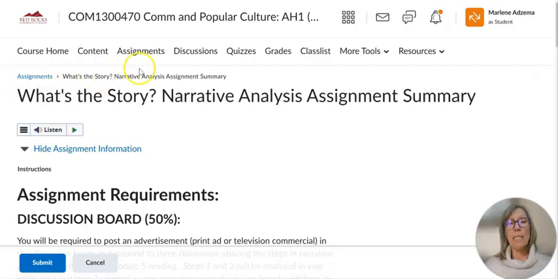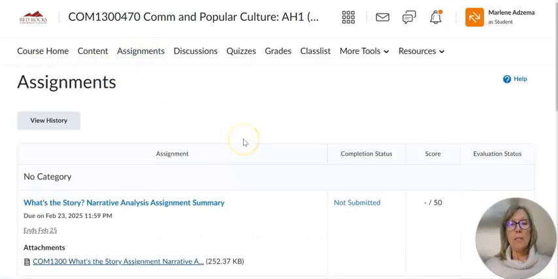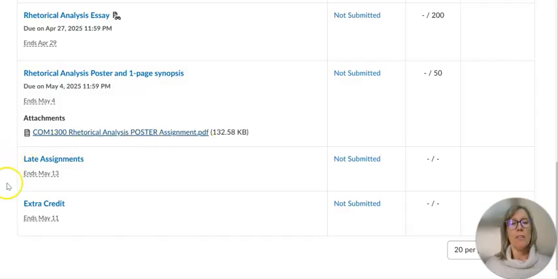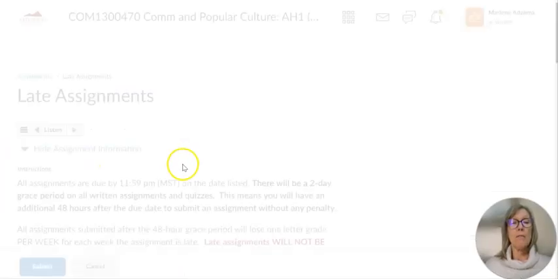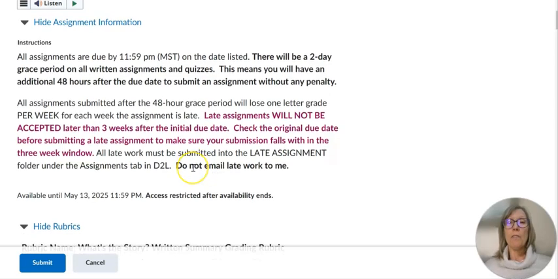These assignments are all linked in the module that they're due, but you can see them all here as well. There's also a folder for late work. Please be aware of the late work policy. There's a 2-day grace period on all written assignments and quizzes. That means you have an additional 48 hours after the due date to submit an assignment without any penalty. After that, your assignments go down 1 letter grade per week for each week the assignment is late. Late assignments will not be accepted later than 3 weeks after the initial due date.